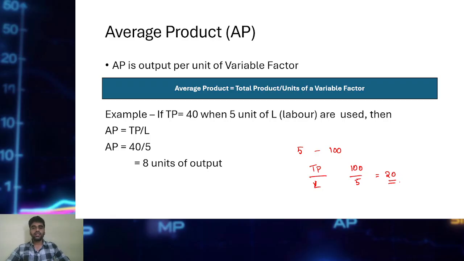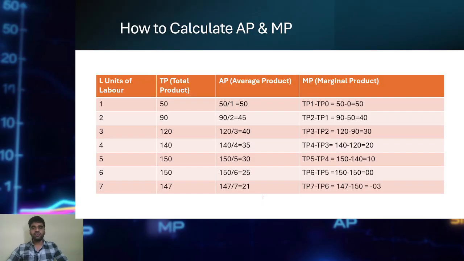So average product is output per unit of variable factor. How to find out that? AP is equal to total product divided by units of labor. By introducing 5 units of labor, if I can produce 100 units of output, then what will be my average product? 100 divided by 5, that will be 20. That will be my average product. Clear? Okay. Now let us understand how to calculate AP, MP and TP.